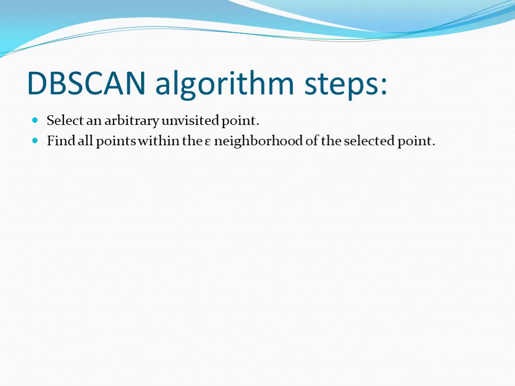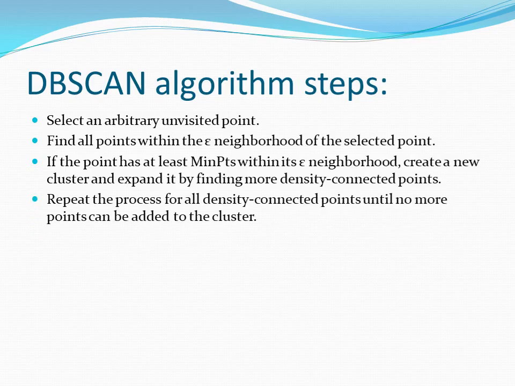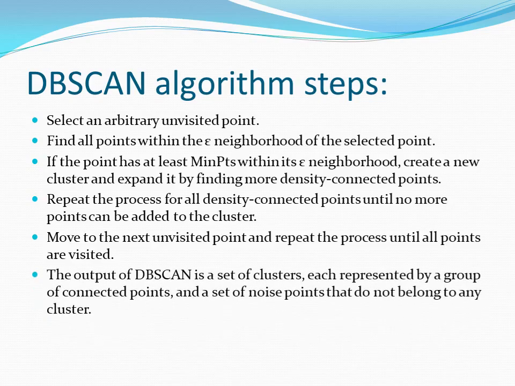We can understand the process through the following steps. 1. Select an arbitrary unvisited point. 2. Find all points within the epsilon neighborhood of the selected point. If the point has at least min-pts within its epsilon neighborhood, create a new cluster and expand it by finding more density-connected points. 3. Repeat the process for all density-connected points until no more points can be added to the cluster. 4. Move to the next unvisited point and repeat the process until all points are visited.